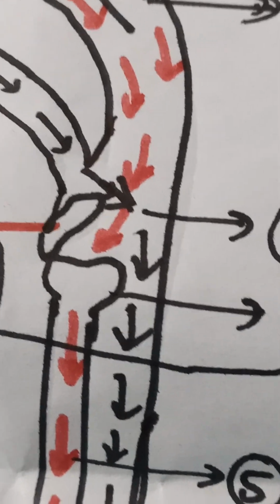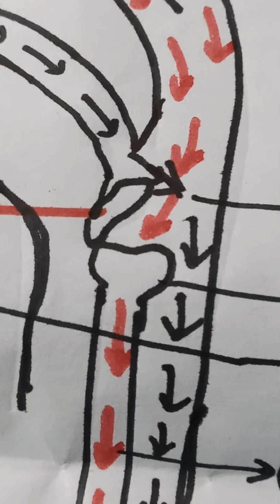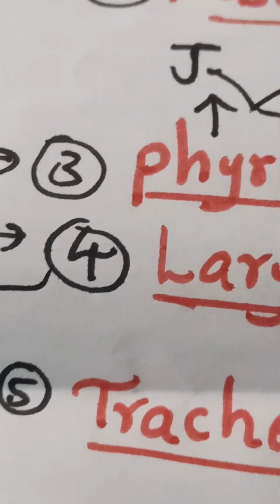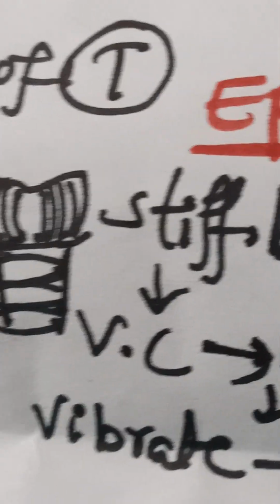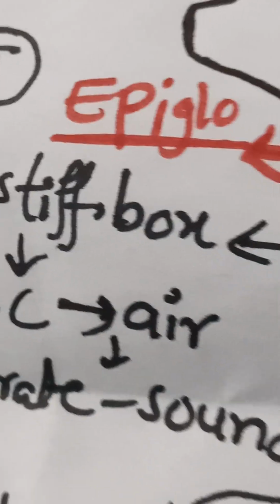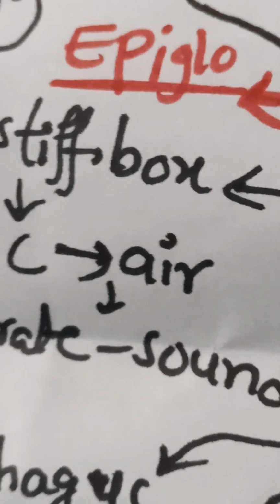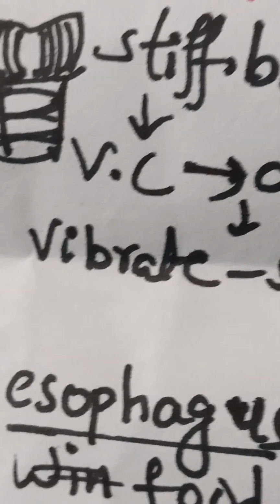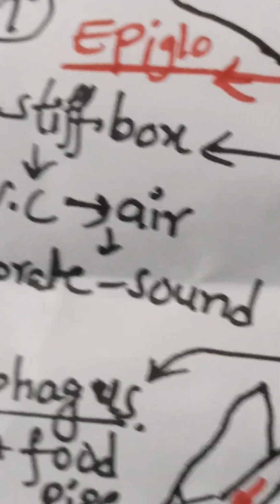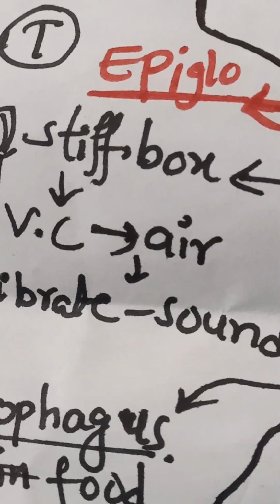Then after the pharynx, it will enter into the fourth part. Here the red arrows mean the air path I am showing. That red arrow will come to the top of the windpipe. The top of the windpipe is known as the fourth part, the larynx. Larynx is a very stiff box. It has some vocal cords in it. When air passes through them, the vocal cords vibrate and give sound to us. So the larynx is also called a sound box.